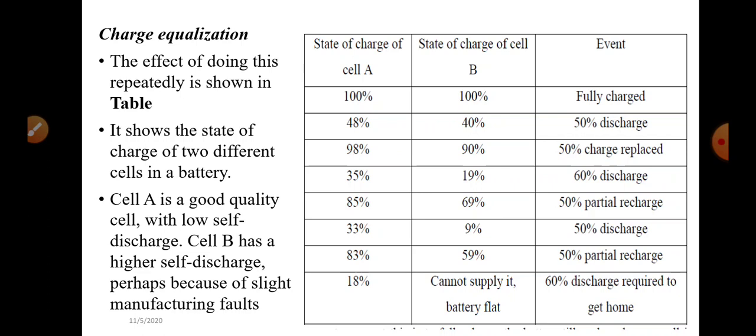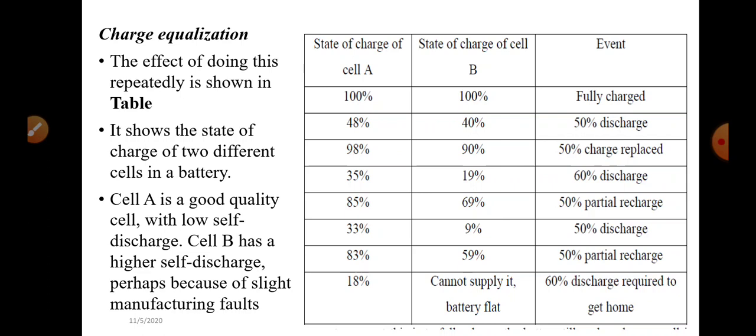And if 50% charge is replaced, then the state of charge of cell A is 98% and of cell B is 90%. And if we discharge 60%, then 40% charge should be there in the cells, but in cell A it is 35% and in cell B it is 19%.